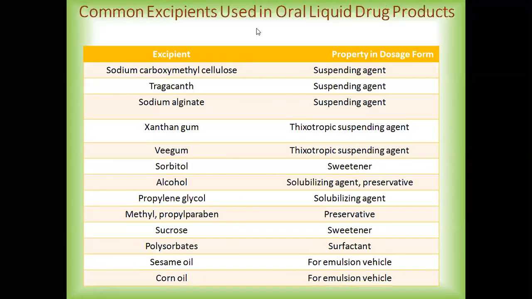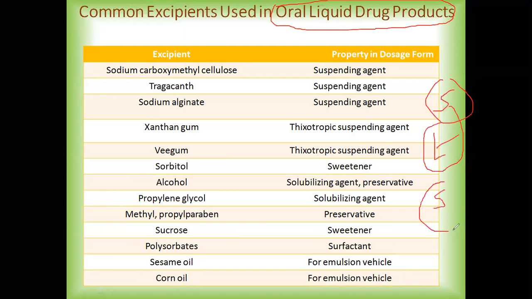Now let's move towards the next example of excipients, which are mainly used in oral liquid drugs. Oral liquid drugs means suspensions, emulsions, or solutions which are given by the oral route.